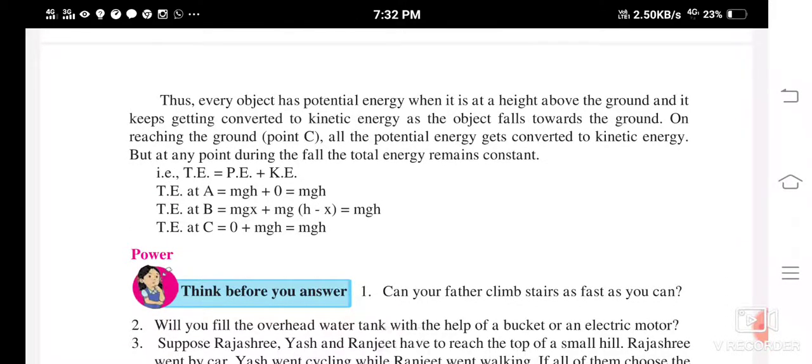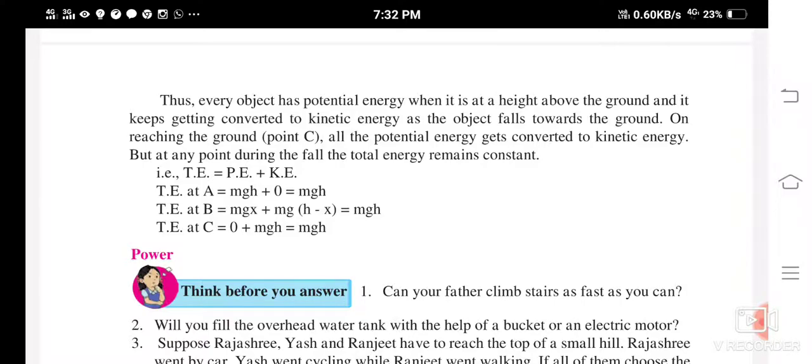Now see, thus every object has potential energy when it is at a height above the ground, and it keeps getting converted to kinetic energy as the object falls towards the ground.